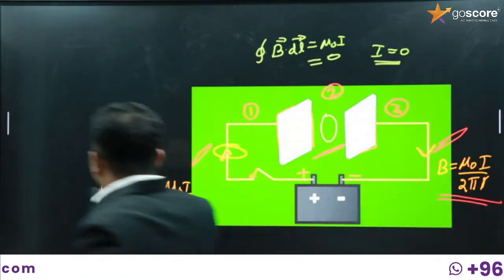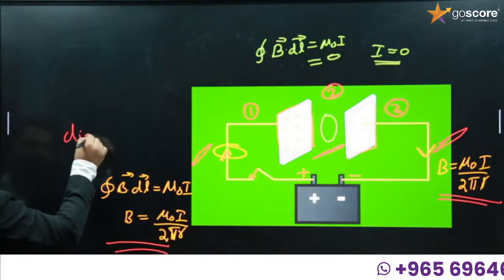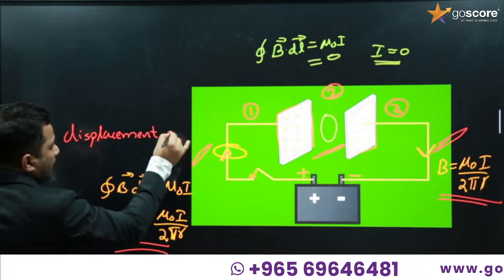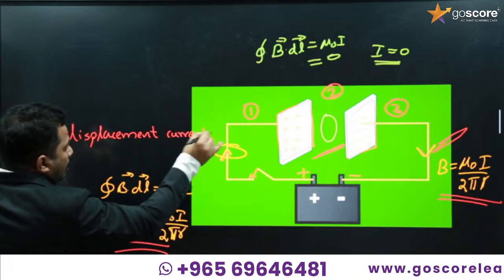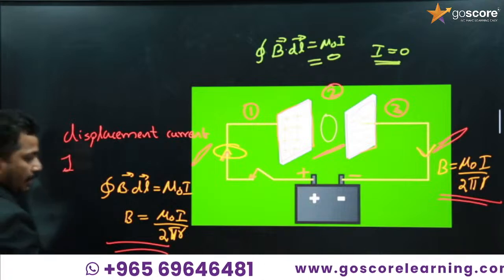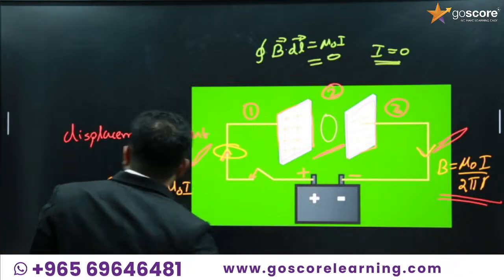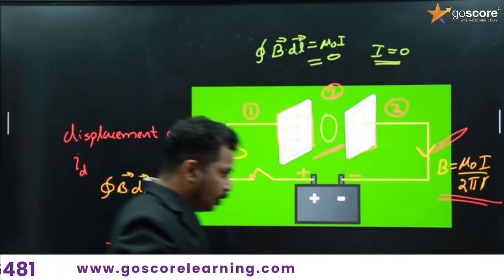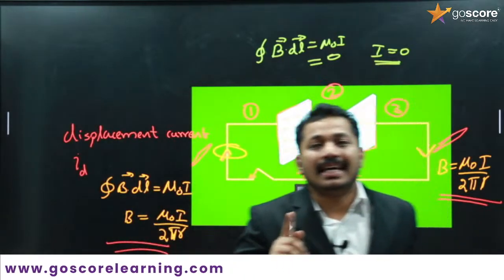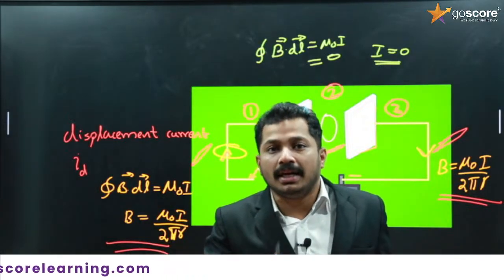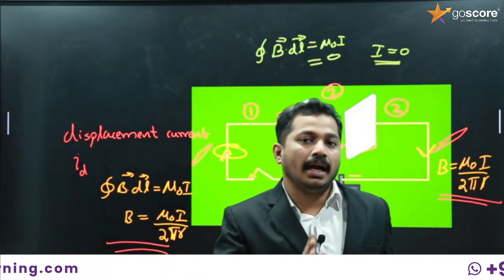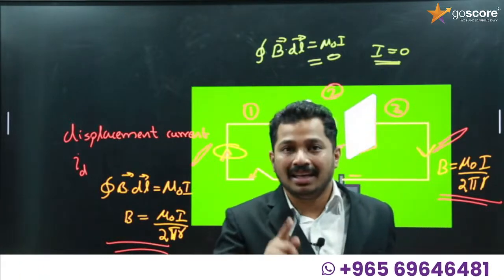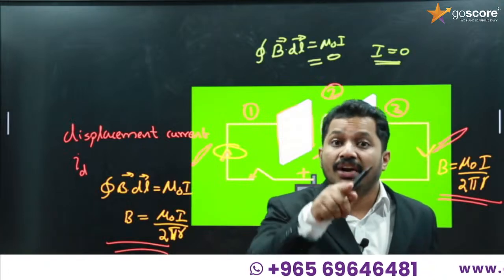Okay, what is the quantity? Displacement current. Did you get it? It can be denoted by the letter either capital I_D or small i_d, displacement current. So what is the new quantity that you have got now? That is displacement current, denoted by the letter I_D. It has the same dimension as that of current, that of the conventional current or conduction current.